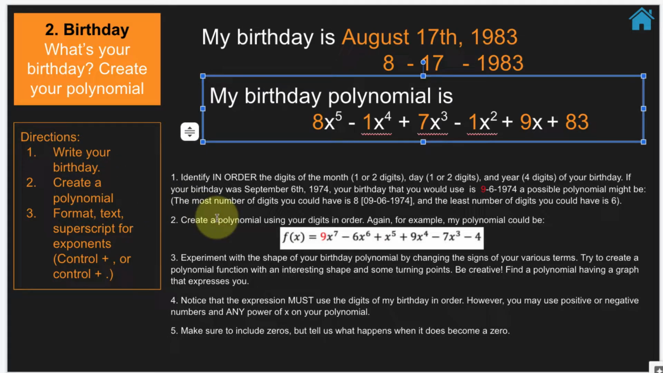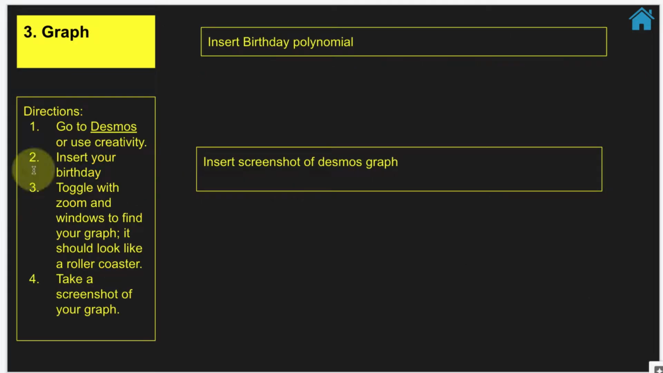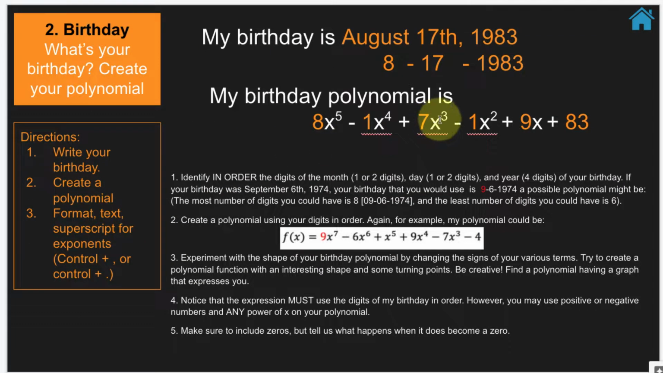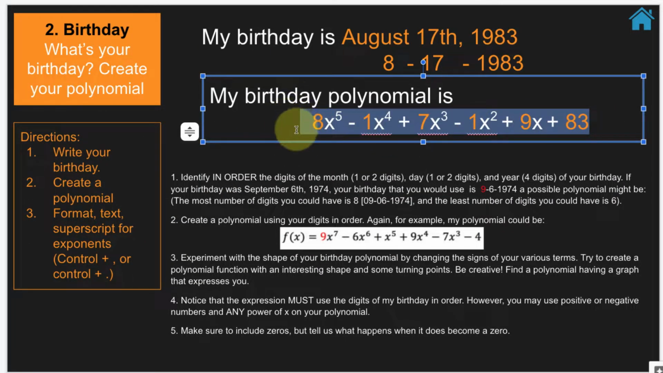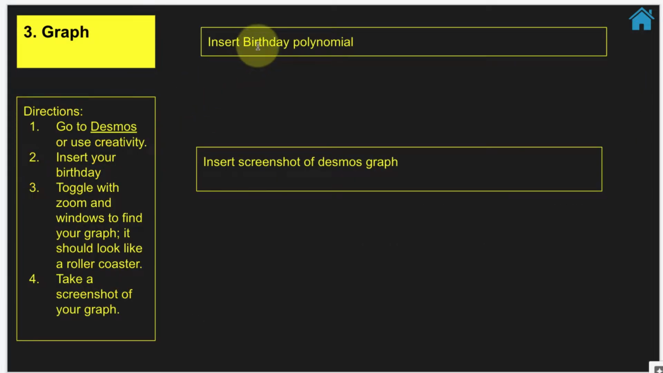So we got your birthday, we got your polynomial. Number 3, we're gonna graph it. So go to Desmos or use your creativity. So if you're using like a jump rope, spaghetti or candy on the floor, sidewalk chalk is a cool one. You're gonna insert your birthday. So let me go back over here. Copy and paste this. This is my birthday polynomial. Just put it right here.